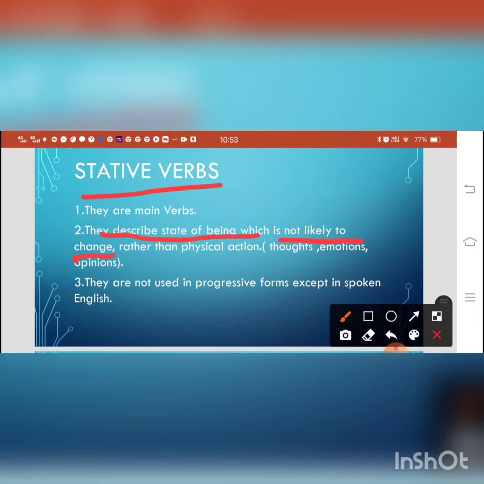Rather than physical action, they don't show physical action, they just show the state of being. They just show the thoughts, emotions, ideas of the subject. The next point, which is very, very important, is they are not used in progressive forms.